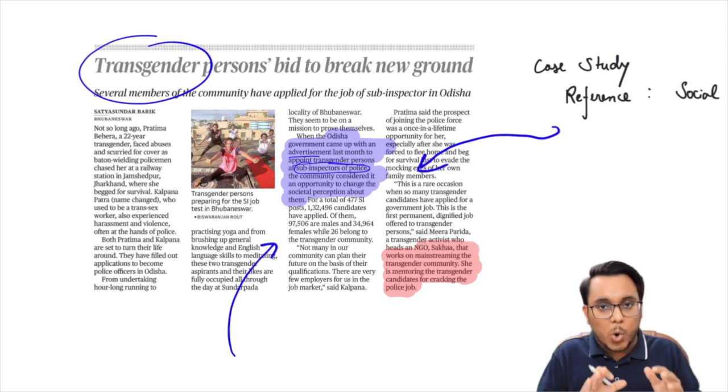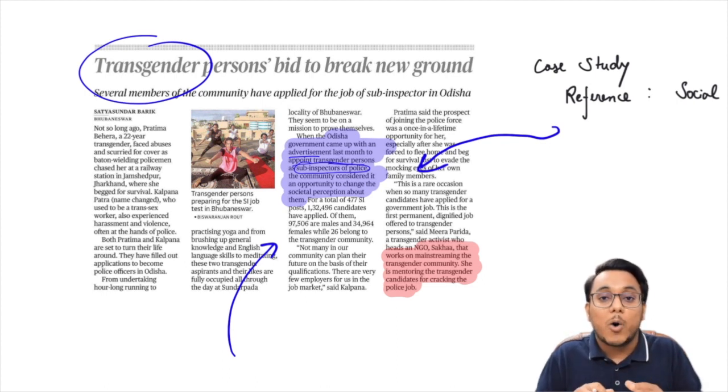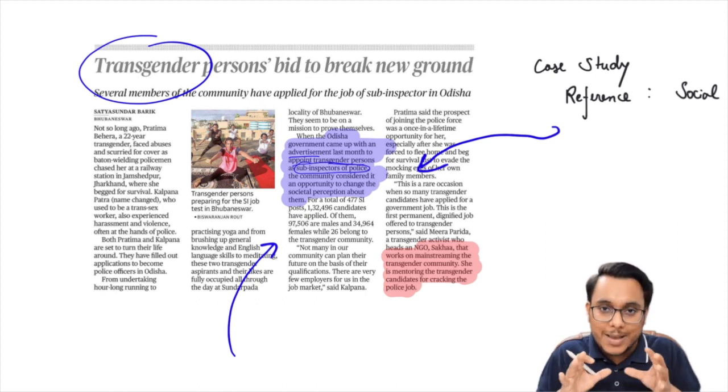And guys, although on the face of it not all the transgenders might be employed in the public police service, it is a very good example of how some of the state governments are taking active steps to mainstream the transgenders, and other state governments also need to learn from them.